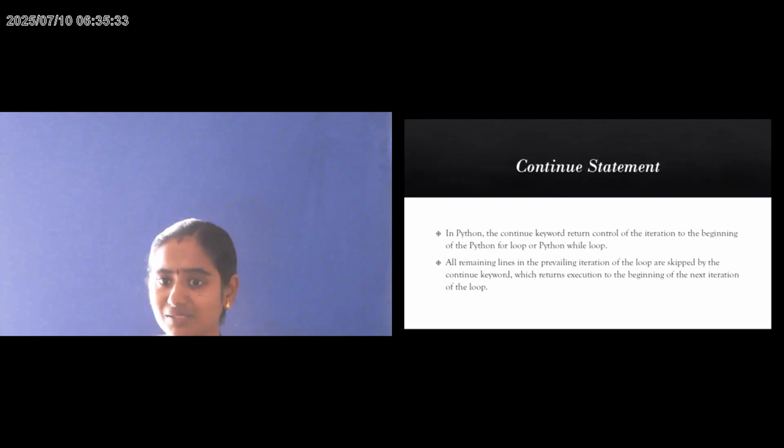Next is the continue statement. The continue statement is just the opposite of the break statement. The break statement's functionality is what? To stop the flow of execution. As the opposite, the continue statement continues the loop again and again. That is the working methodology of the continue statement. Which keyword is used? Just the keyword continue.